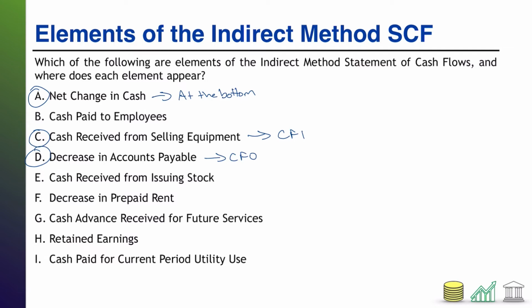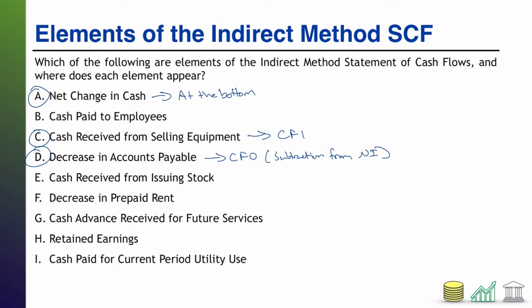That doesn't involve net income, revenue, or expense, so it would not already be in the net income number that you start your CFO section with, and therefore it would be an adjustment. Specifically, it would be a subtraction from net income, because it's a cash outflow that was not already included in net income.